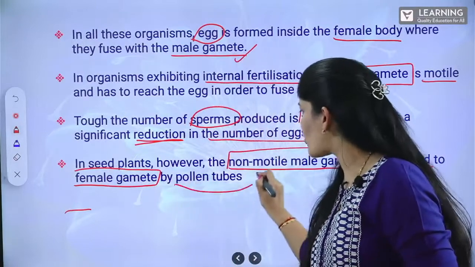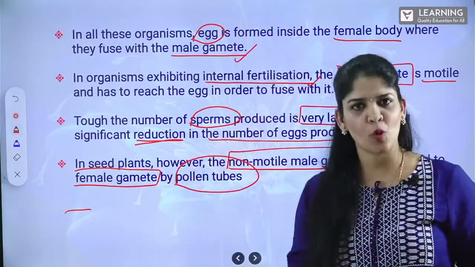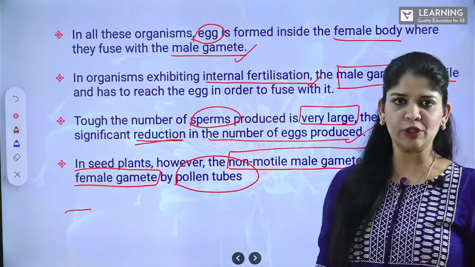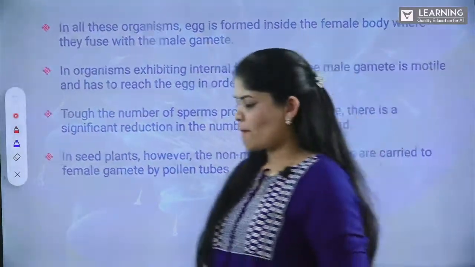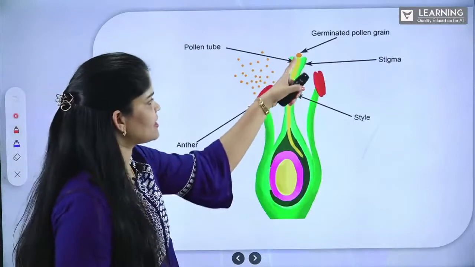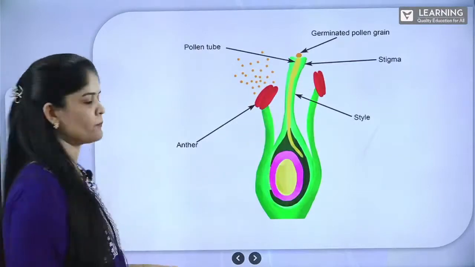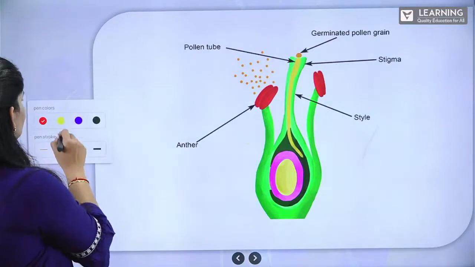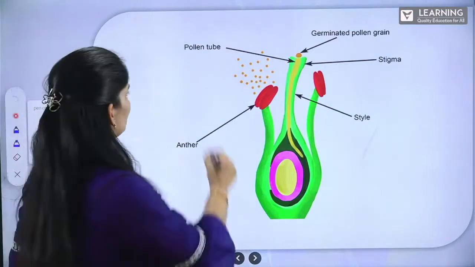And that is possible by the extension of the pollen tube. Then what is this pollen tube? See, this is the extension of the pollen tube we can see here.